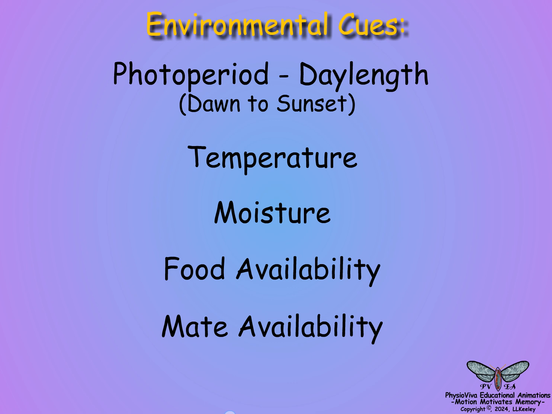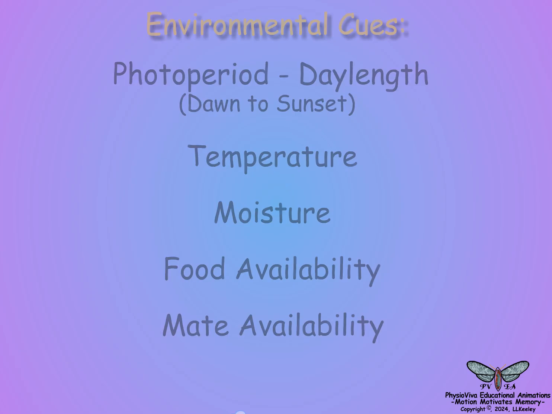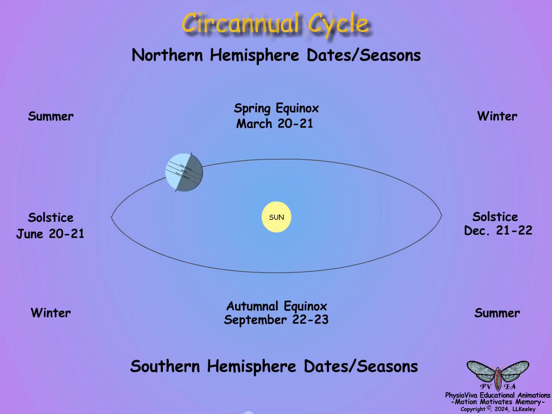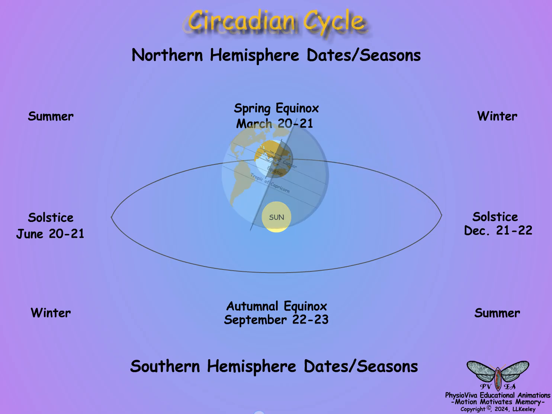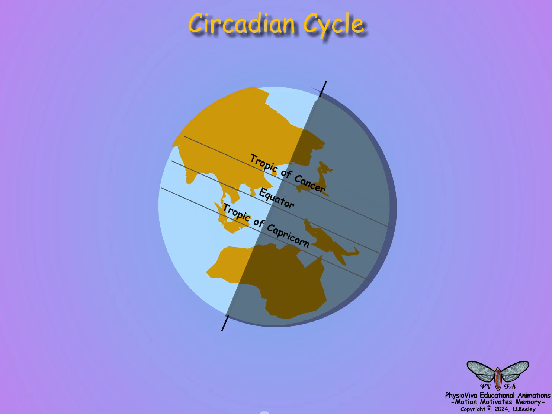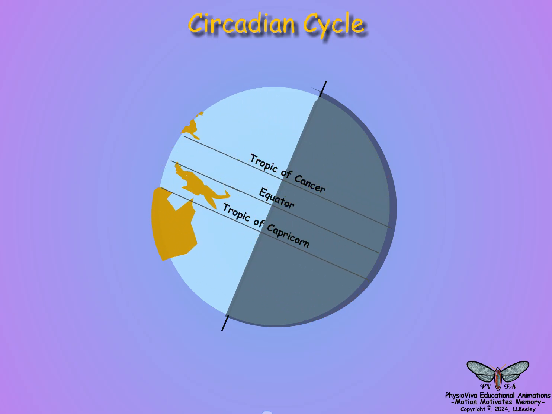Therefore, it is critical that insects can determine whether to continue metamorphosis and reproduction or become dormant and adapted to survive a deadly climate. Biological organisms reside in a cyclical world. The 365-day transit of the Earth around the Sun is a predictable circannual cycle. In addition, there is also a 24-hour day-night circadian cycle based on the rotation of the Earth on its axis.